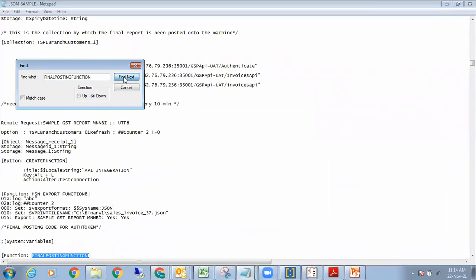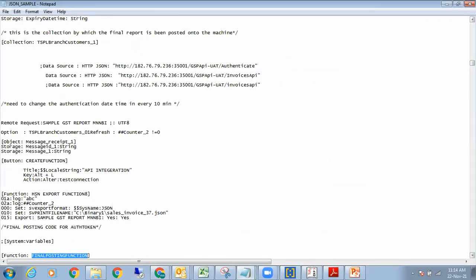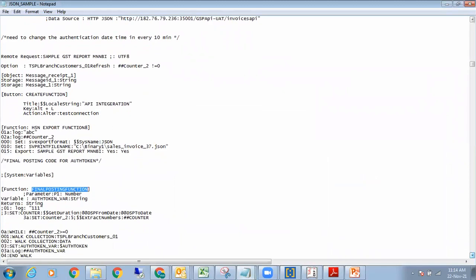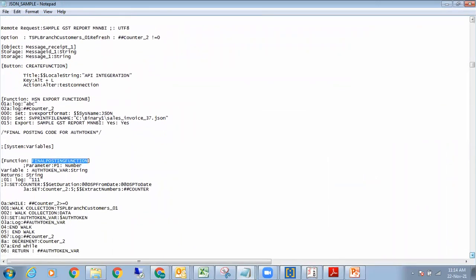I go down. This is my final posting function. This is the function for getting the token. Right. Now, the way this particular token was designed was that we again went on an incremental. So first time the report gets posted, then the second time the report gets posted, then the third time. Each time there's a different token. This is clear. So what we had designed was we again set up a counter. Okay. And this counter again ran between display from date and display to date. Any questions up till now?